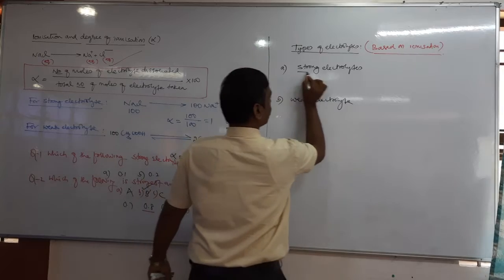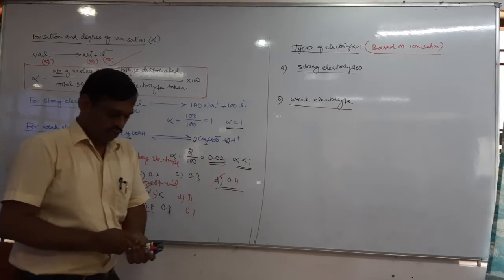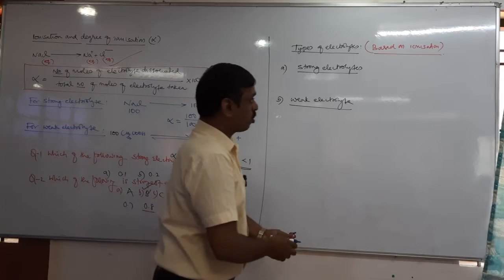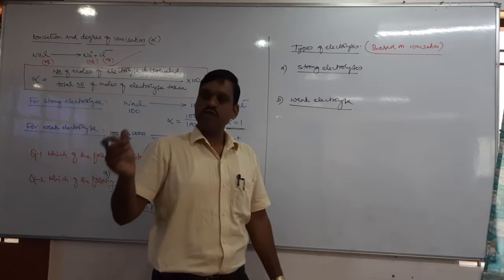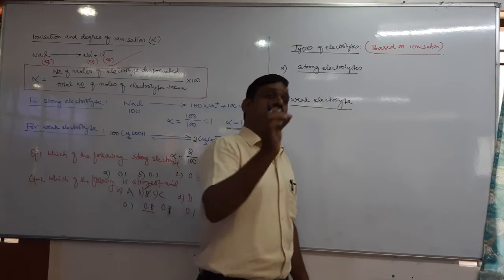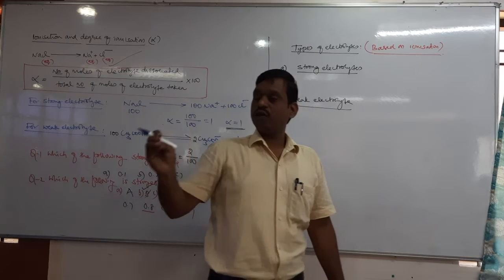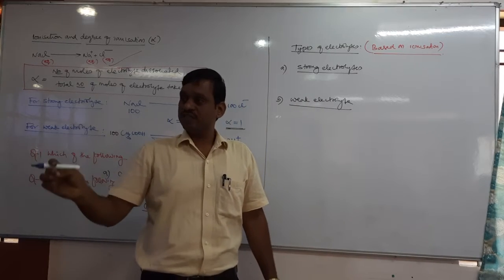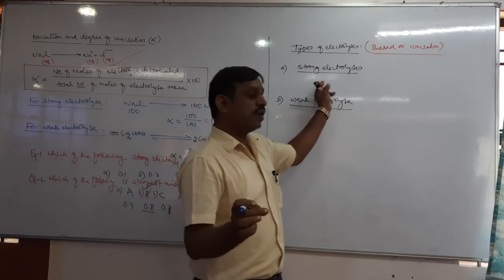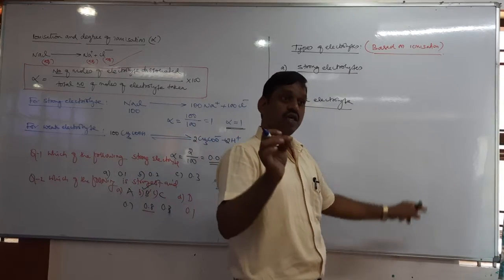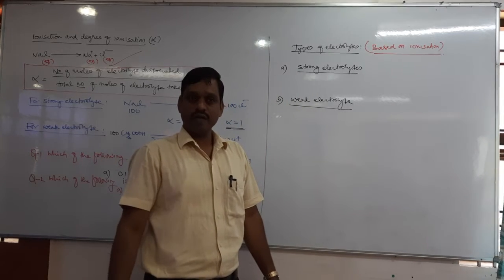Tell me, what are the strong and what are the weak electrolytes? A strong electrolyte is one which undergoes complete ionization in aqueous solution, even at moderate concentration. So all strong electrolytes undergo complete ionization in aqueous medium. Then they are strong electrolytes.